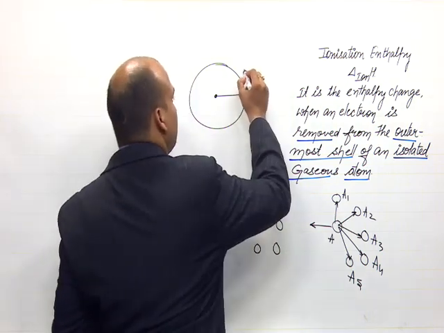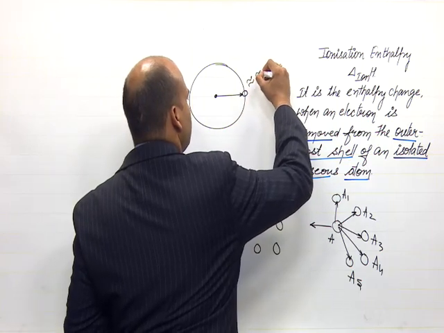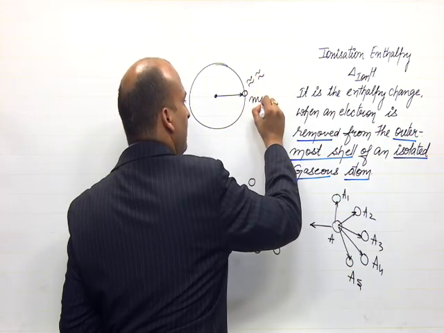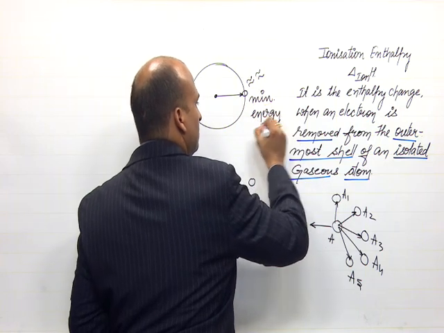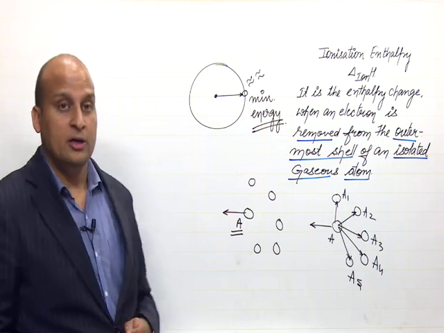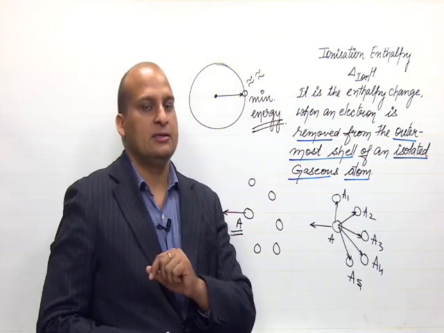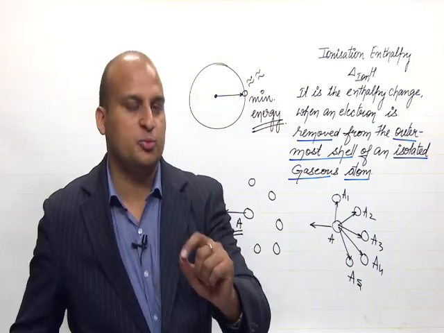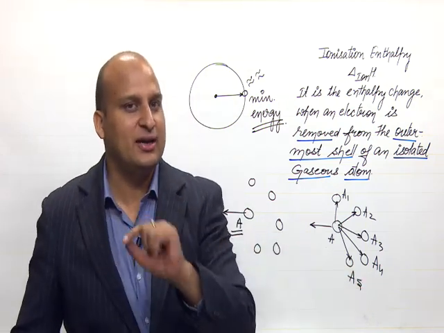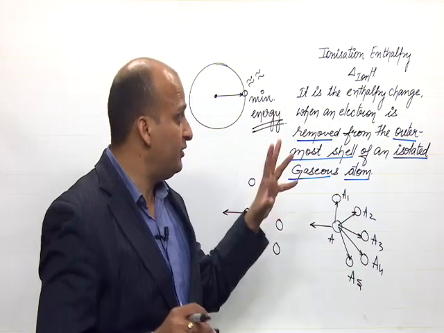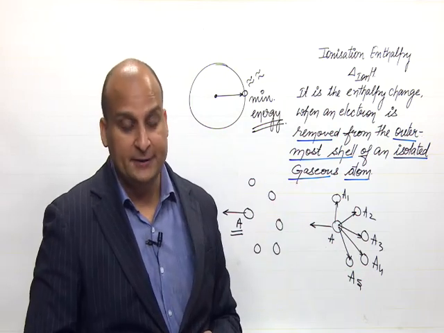So, when you are giving it some energy, you require minimum energy to remove this. We will always go by this standard that we have to provide minimum energy and take out this electron out of the atom, and that is how we define ionization.